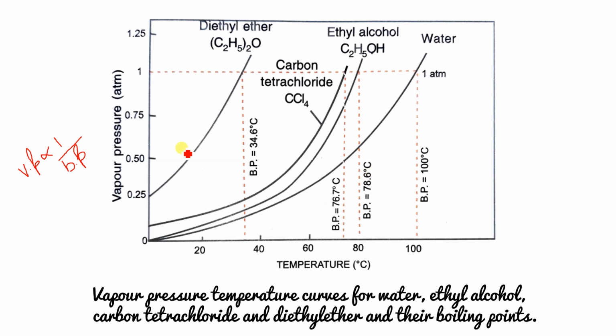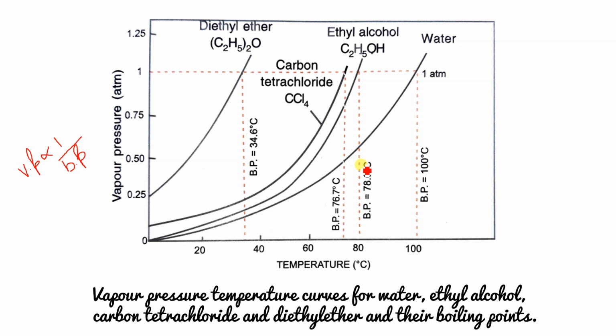And water's vapor pressure becomes equal to atmospheric pressure, that is 1 atm, at 100 degrees temperature. So that's why the boiling point of water is 100 degrees. If all these four are there and it is asked which one will boil first, obviously diethyl ether will boil first.